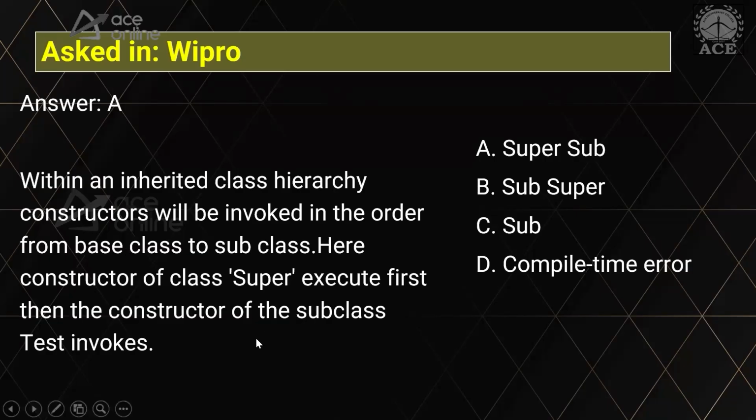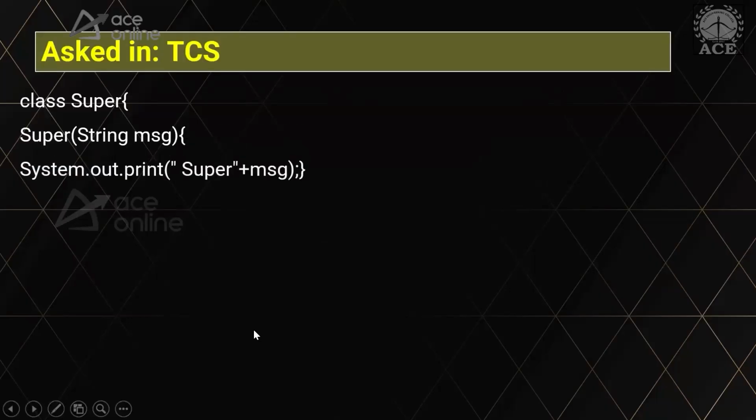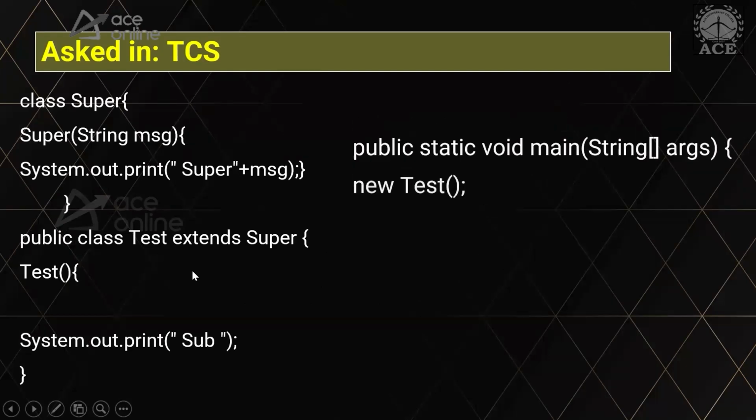Okay, now let's see the next question. I would like you to answer this question now. Look at this carefully. I have a super class with a parameterized constructor, and I'm printing a message. Then we have a test class which extends from super, so it becomes a child class, and we have a default constructor. Then I have a main method calling the child class constructor. Don't you think only sub gets printed, or is the parent class constructor also getting called?